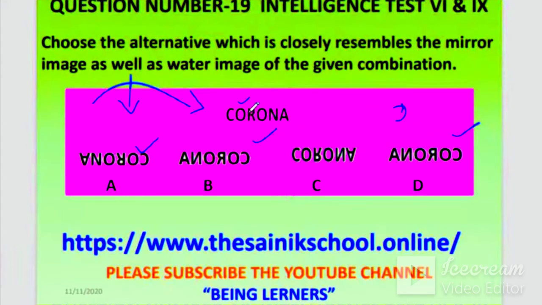So check R. R will come like this after the mirror image. This is the R mirror image, and then when you put this in the water image, the R will change like this. So here R is not like that, here R is not like that. B and D both are same, I think. So you have to find this R. This R is here, A. Correct answer is A. Both the water image and mirror image you can find here. Corona. Okay, we'll check the next question.